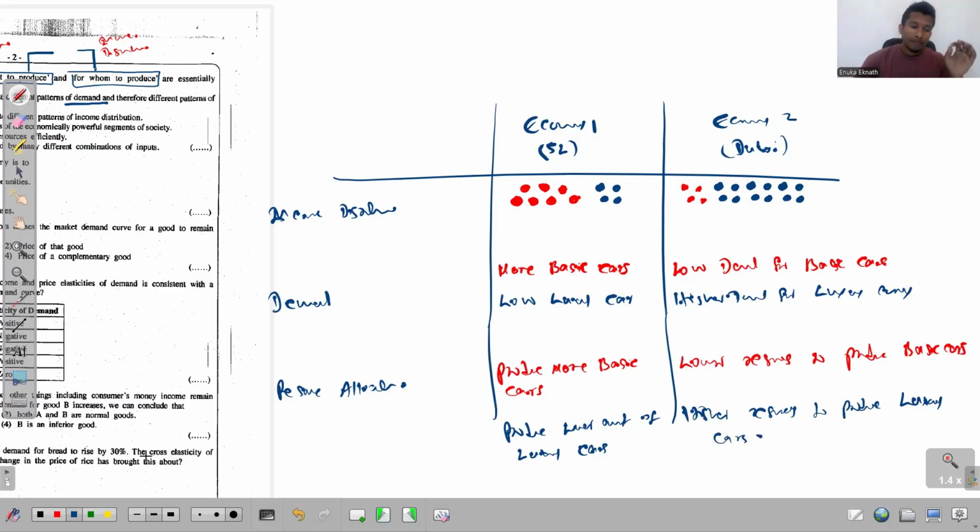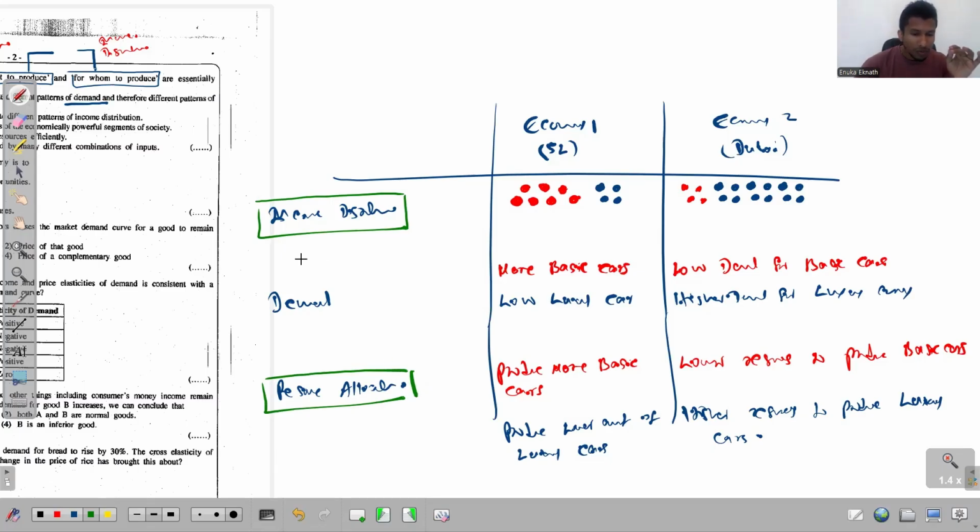See that now. Finally, what do we see by looking at this table? You only see the fact that different patterns of income distribution generate different patterns of resource allocation in the economy.